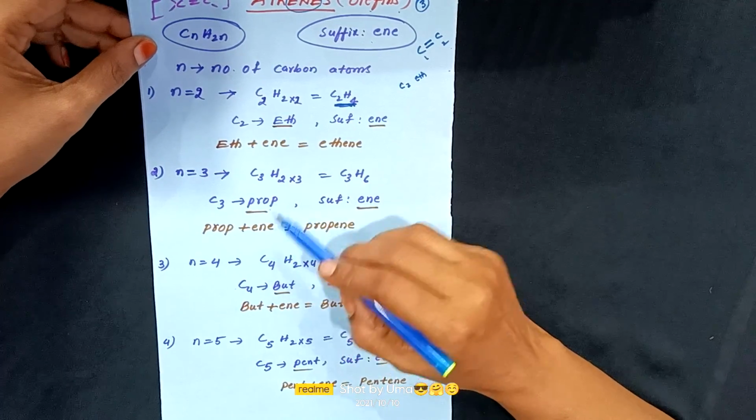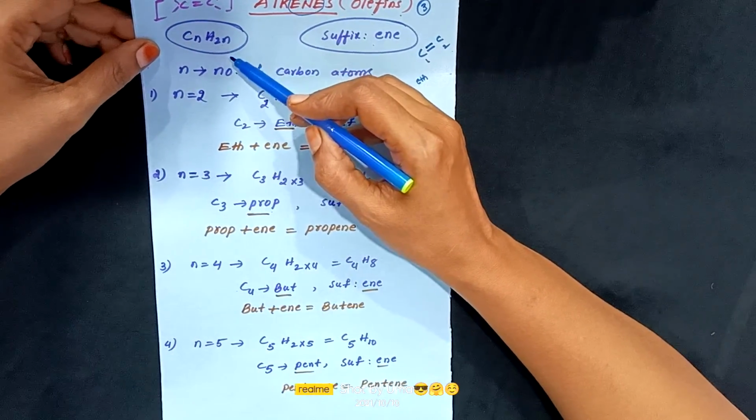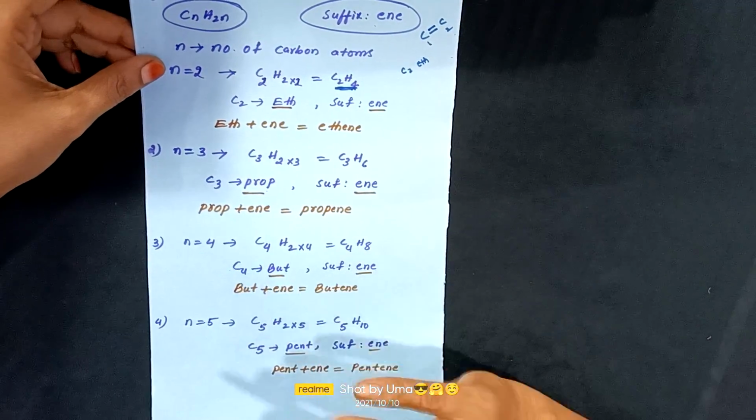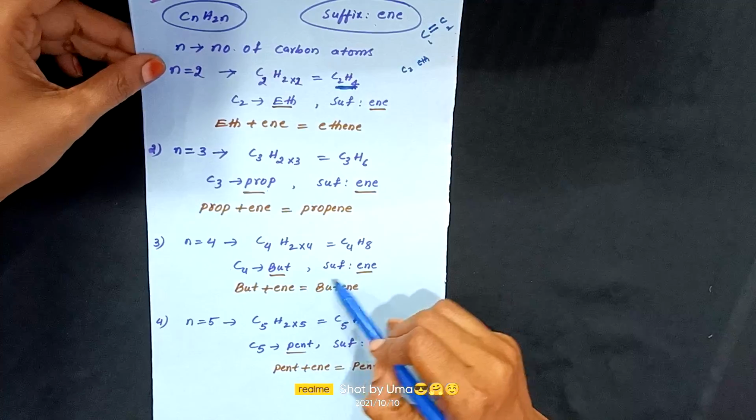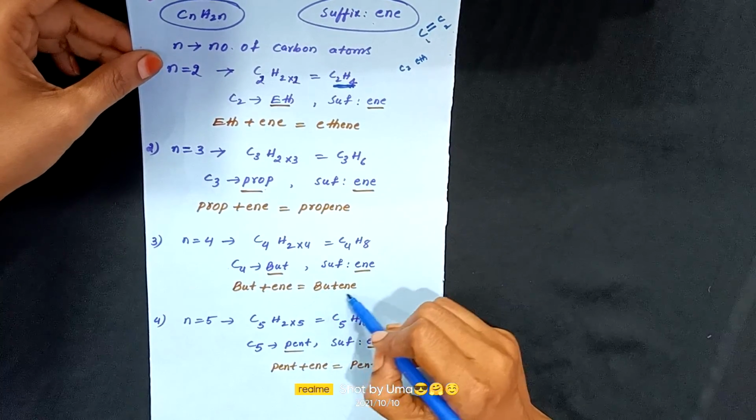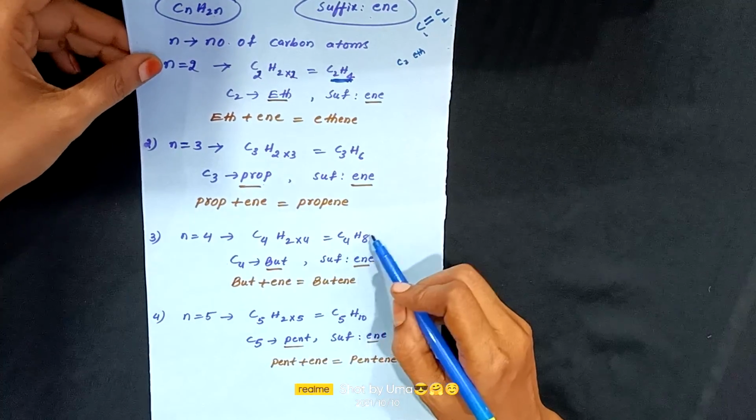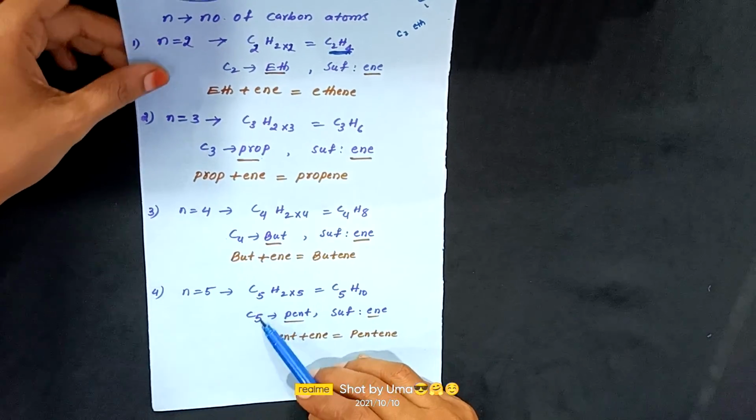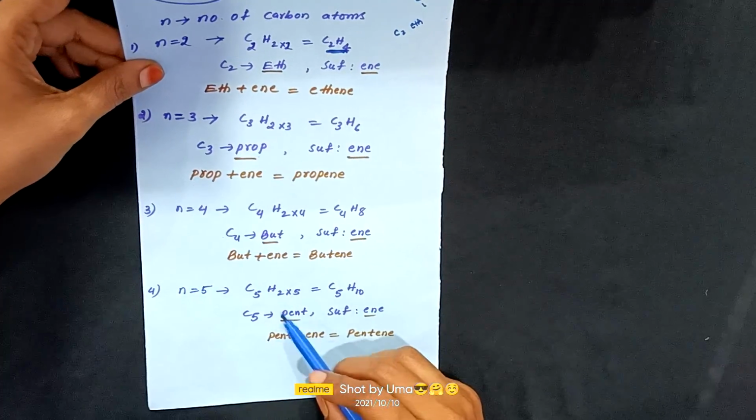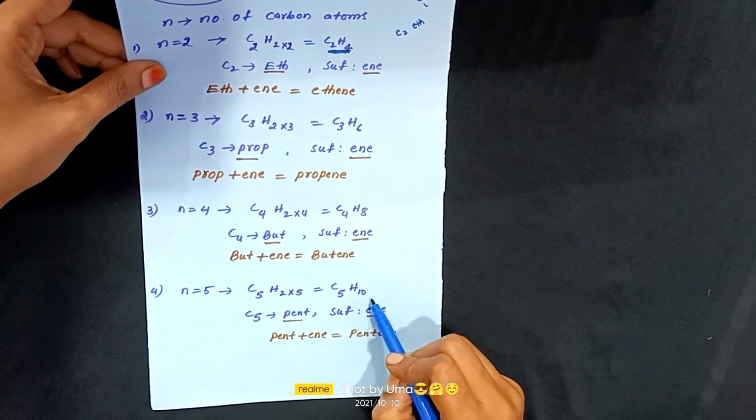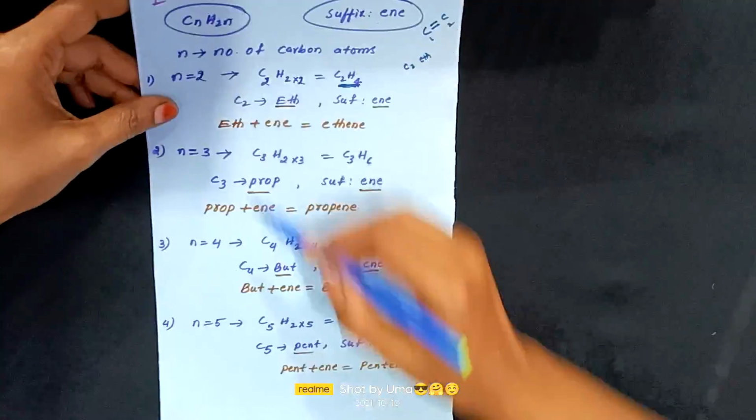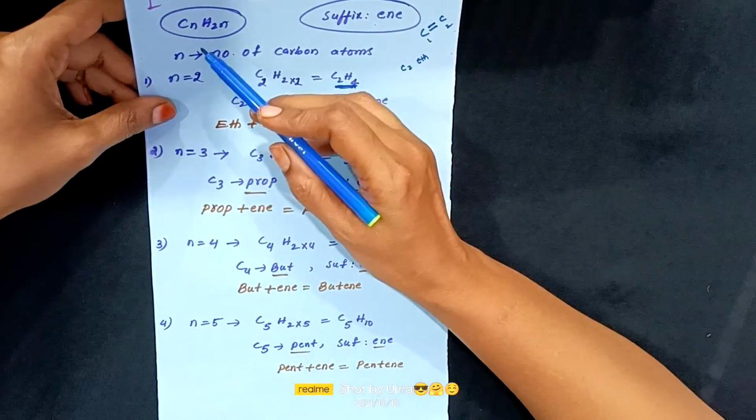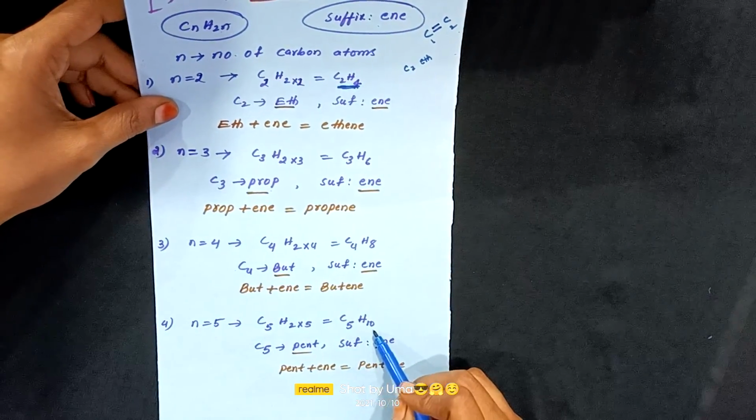What is the molecular formula on the basis of CnH2n? We get C3H6. And n equal to 4 gives butene. What is the formula? C4H8 on the basis of this formula. And n equal to 5 represents pentene, with C5H10 as the formula. Okay children, on the basis of this formula we substitute n equal to 5 in the above formula, and we get C5H10, children.